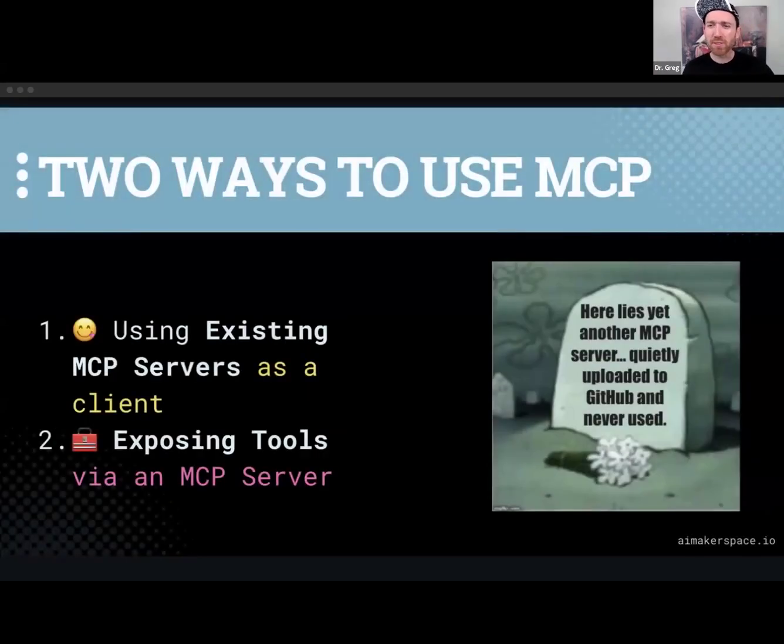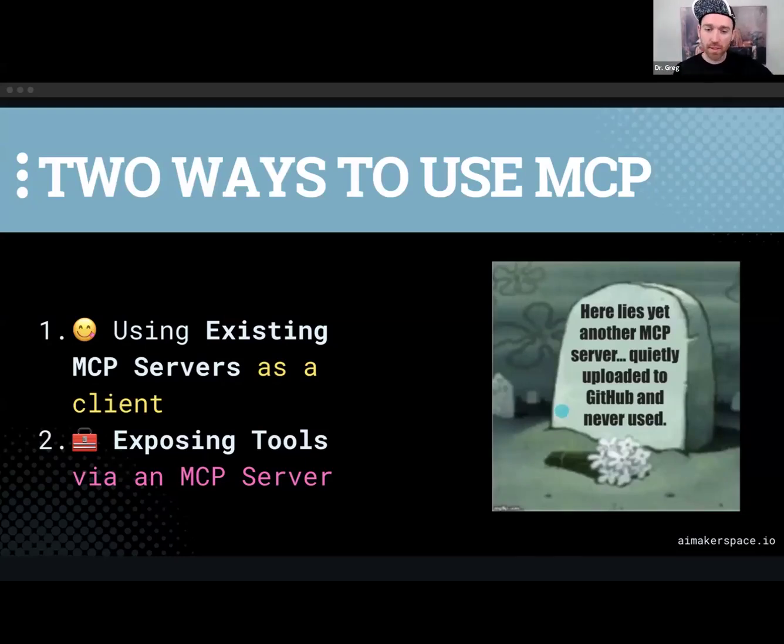Okay, so Wiz, stay up here with me. There's basically two ways we can use this, right? It's a client-server thing. So we could use existing MCP servers and consume what they're putting out as clients, or we could actually build MCP servers and expose our tools to others.